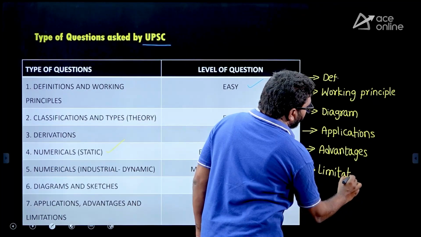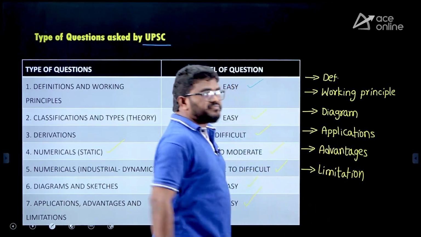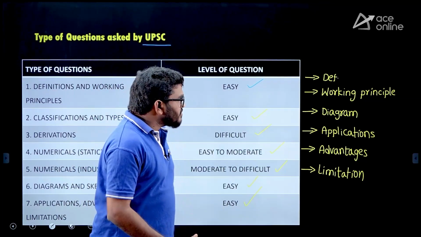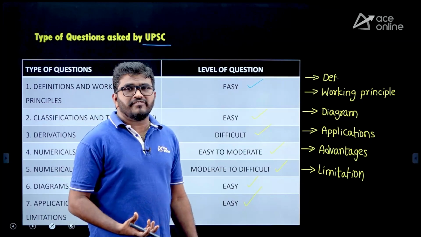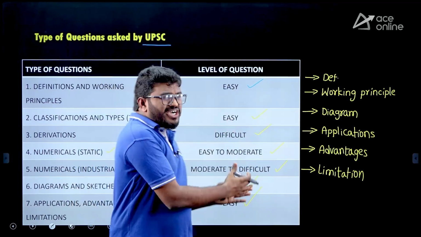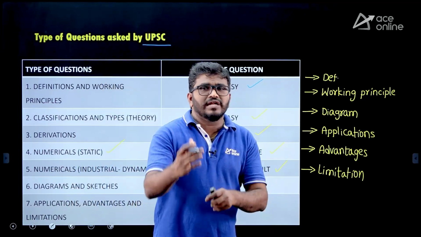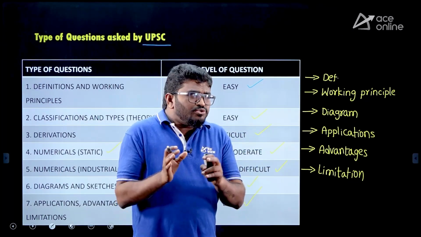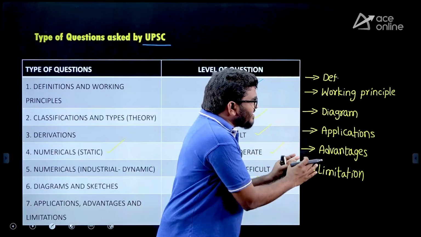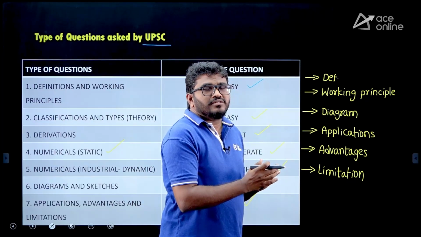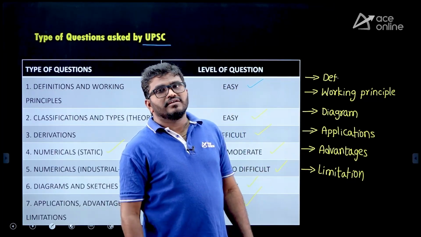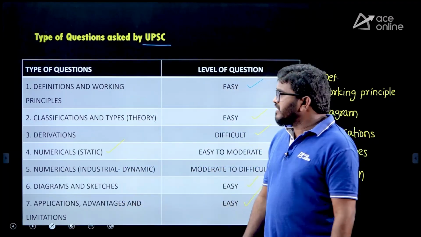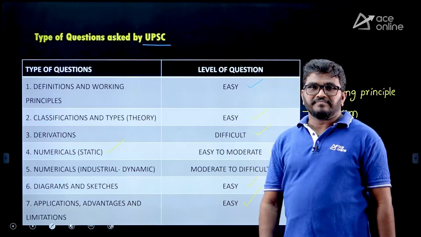So you should focus on these areas: definitions, working principle, diagrams, applications, advantages and disadvantages. Suppose you are learning a turbine, a gas turbine, so you should learn all these points at least 1-2 steps, then it is easy to score, easy to recall and easy to write in the exam paper. That's why you should follow this pattern.